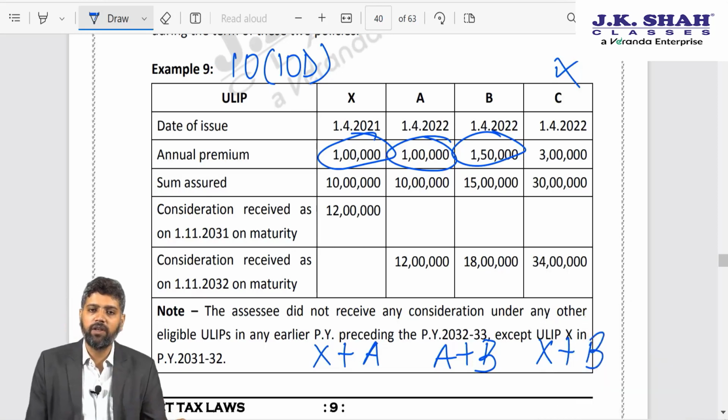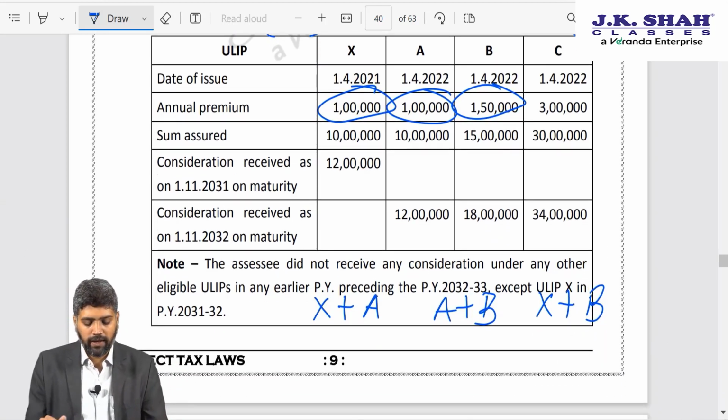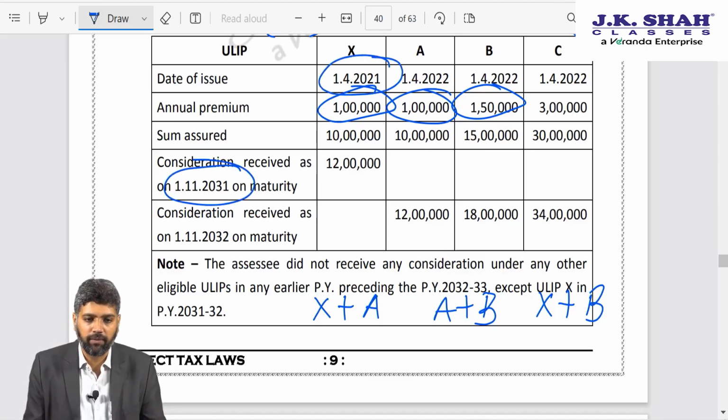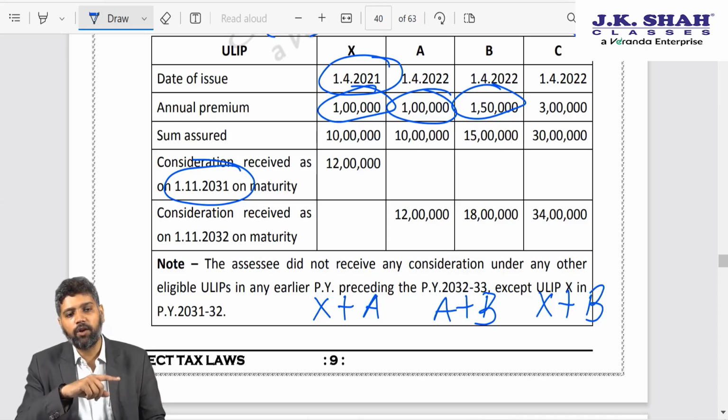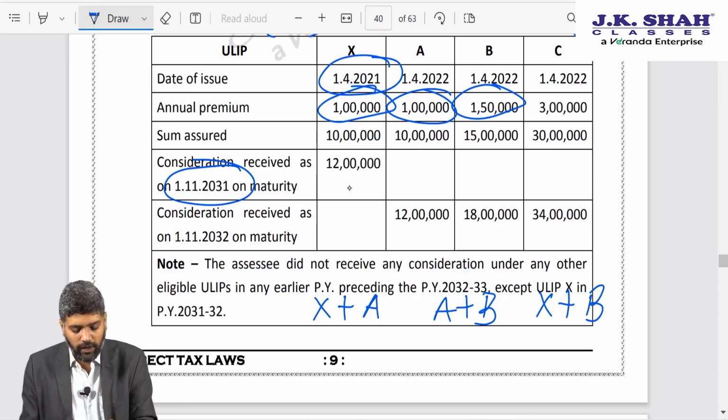I will choose that combination wherever the tax benefit is the maximum. So over here, concentrate on X. X, the annual premium is 1 lakh for 10 years. Because I have issued it in 2021, it is going to mature in 2031. So 10 years I contributed 1 lakh, I am getting 12 lakhs. So 2 lakhs is the gain.